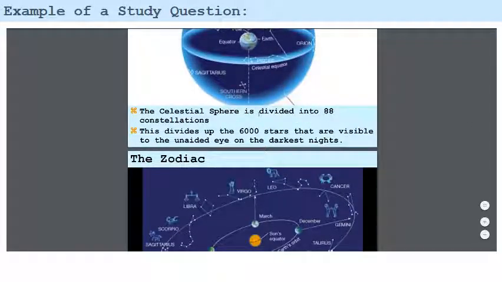The celestial sphere is divided into 88 constellations. And there are 6,000 stars that are visible to the unaided eye on the darkest nights. So this is information given in the lecture notes, also given in the video lectures, and that would be the answer to that particular true-false question.